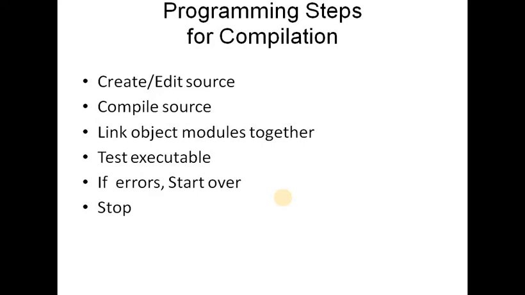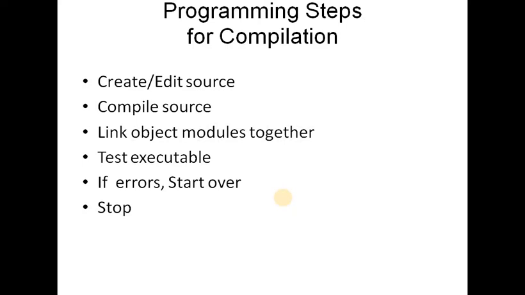So these are the steps during the compilation. We have 6 steps. First, we edit or create the source. After that, we compile the code. Then third, the object code will be generated. Because we are editing our program and then compiling it, the linking process will be automatically generated.